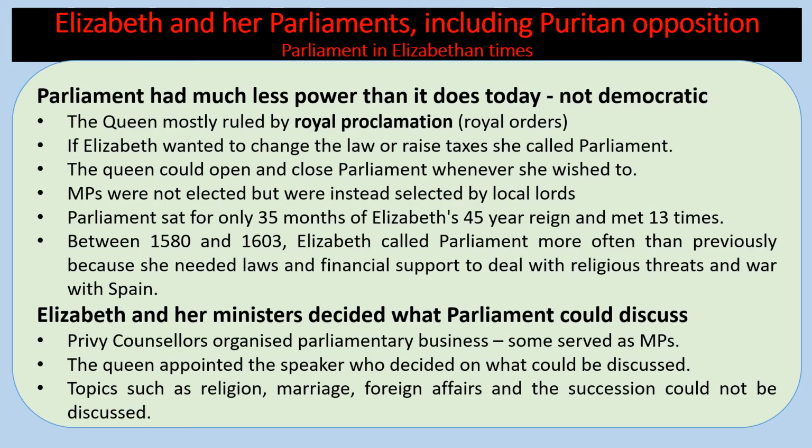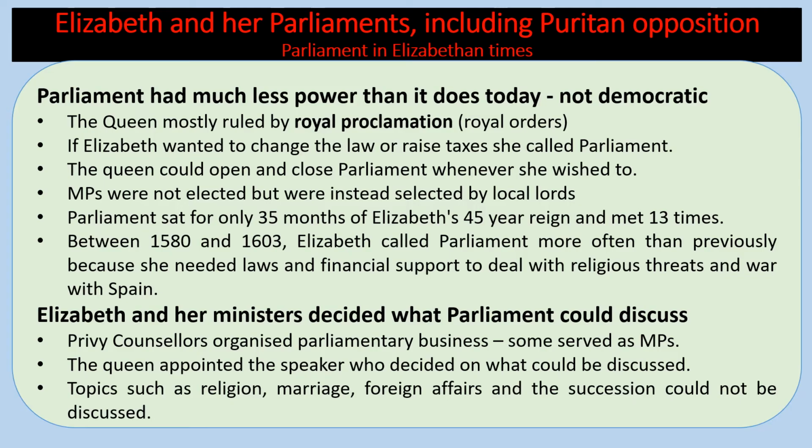Okay, we're now going to look at Elizabeth and her parliament, including Puritan opposition. So Parliament had much less power than it does today. It was not democratic. The Queen ruled mostly through issuing royal orders, or what are called royal proclamations. If Elizabeth wanted to change the law or raise taxes, she called Parliament. The Queen could open and close Parliament whenever she wished to. MPs were not elected but were instead selected by local lords.